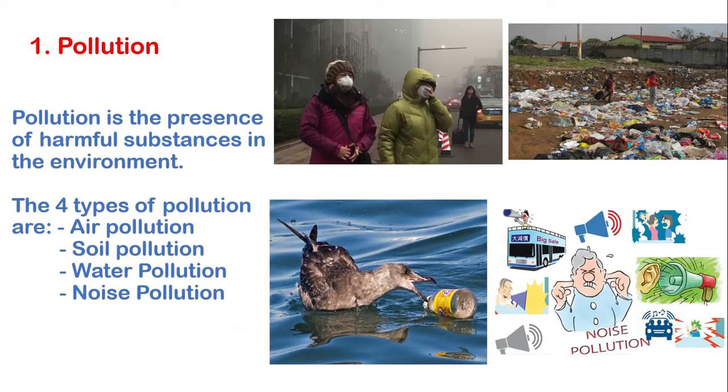Okay, so we start with the word pollution. Now, what is pollution? The word pollution is the presence of harmful substances in the environment. For example, in this picture you can see many people wearing masks, and look at the air around them. It's not clean, right? Here is a picture taken in China when the smoke affected human health and also the environment of the city. So this is about air pollution.